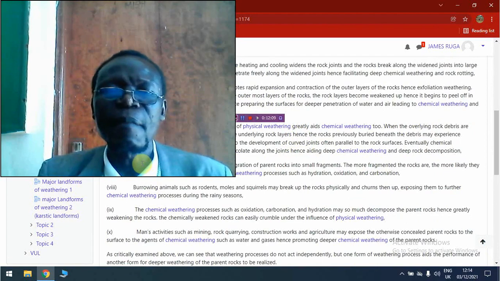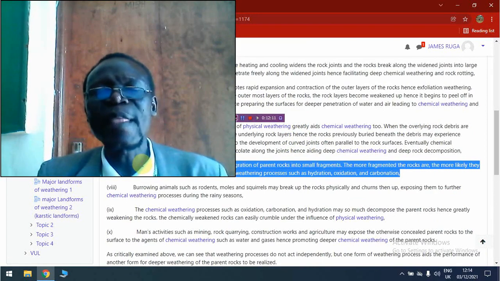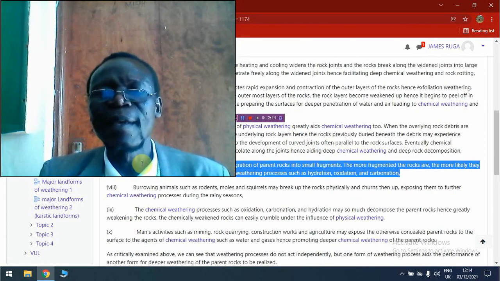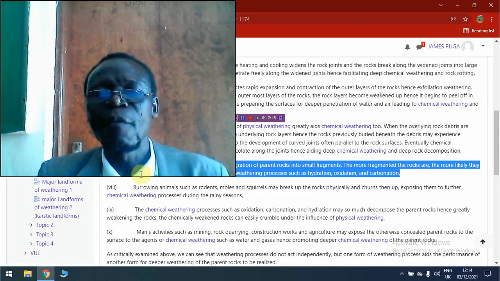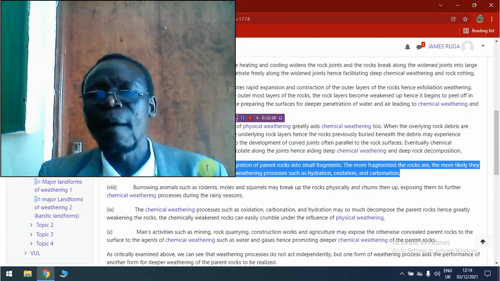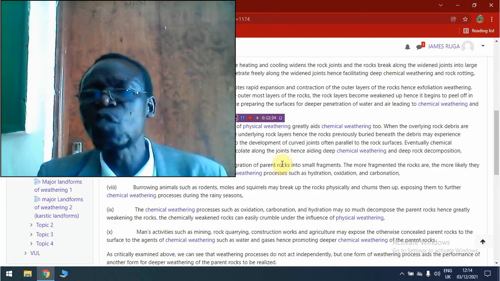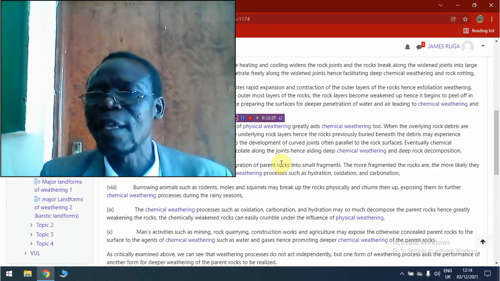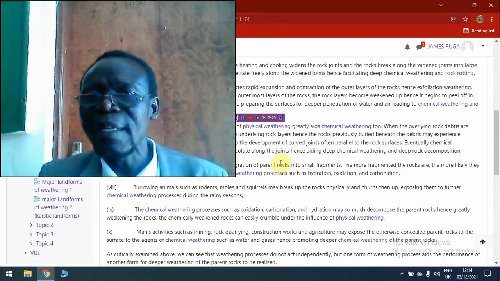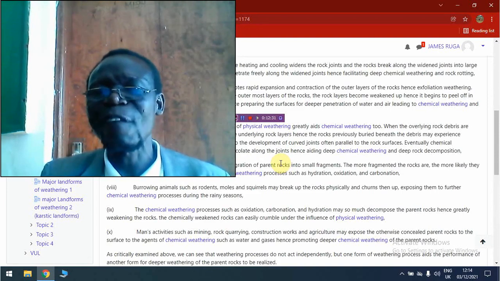Then another way in which weathering processes are complementary is that, for example, we have physical weathering process which brings about breakdown of the rocks into smaller and smaller fragments. Now, the moment the rocks are broken down into smaller and smaller fragments,